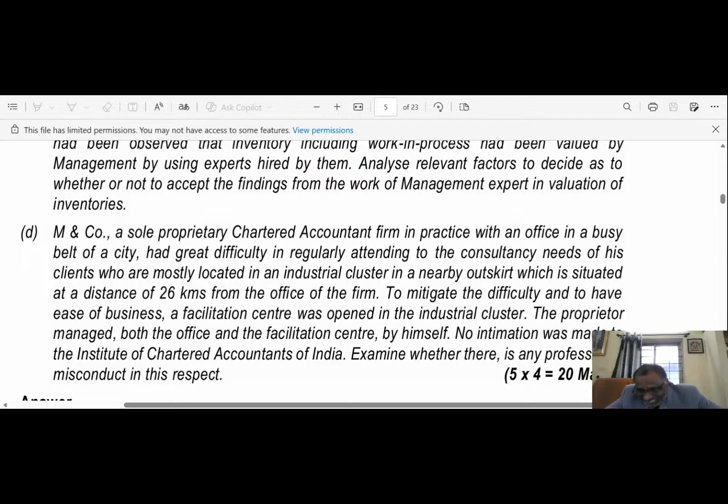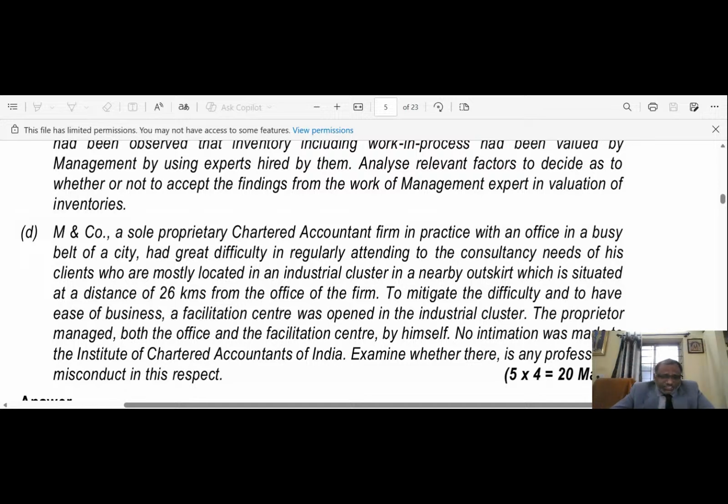To mitigate their difficulty and to have ease of business, a facilitation center was opened in the industrial cluster. The proprietor managed both the office and the facilitation center by himself. No intimation was made to the Institute of Chartered Accountants of India. Examine whether there is any professional misconduct in this regard.